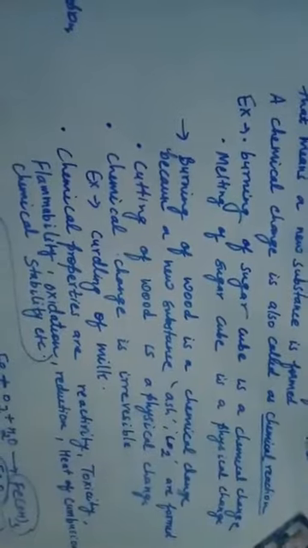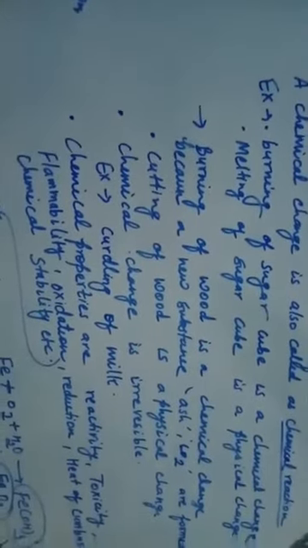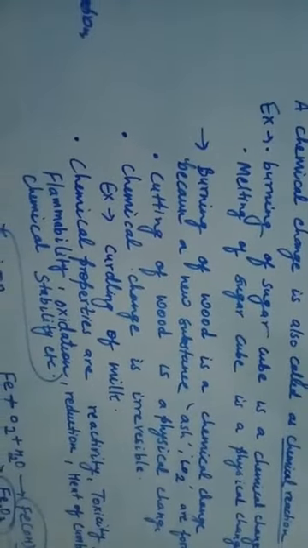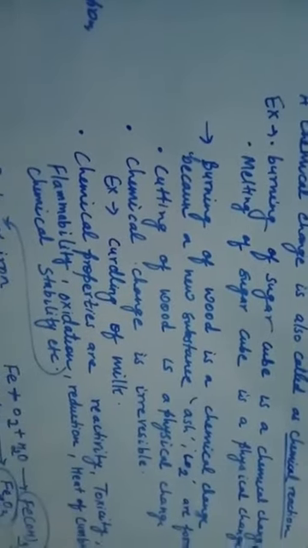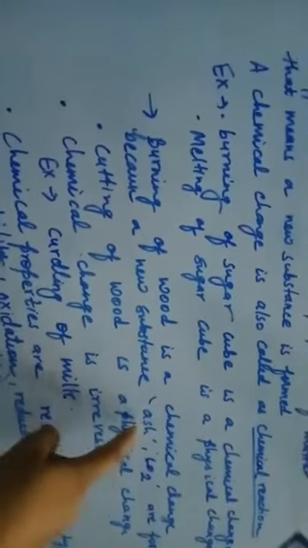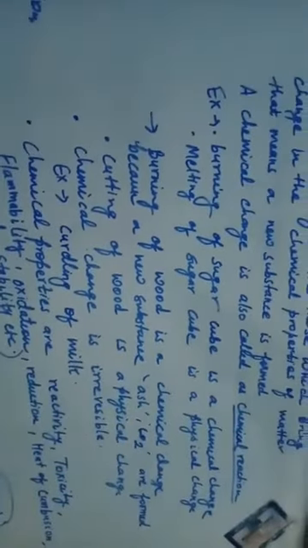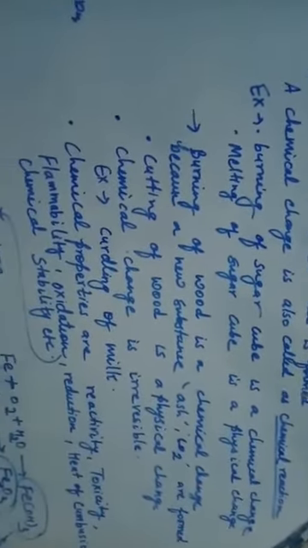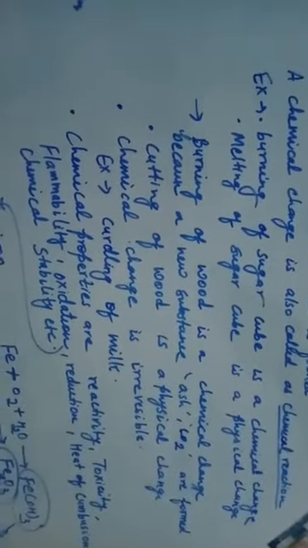Okay, so what reaction is taking place there? Wood is made up of carbon, and when it is reacting with oxygen in the presence of air, that means it is getting burnt. So there is a formation of ash and carbon dioxide. Means C plus O2, CO2 is getting formed plus ash.